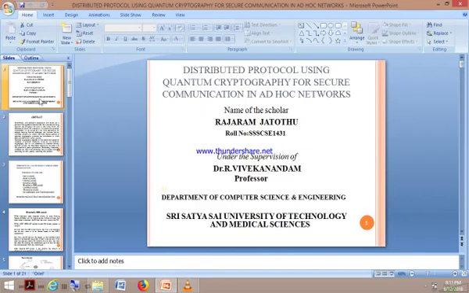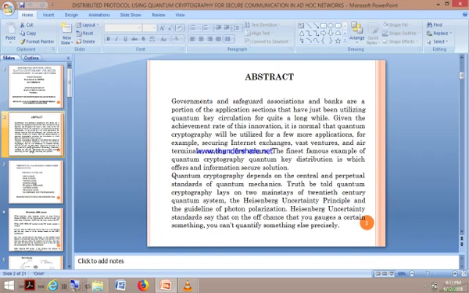Good morning all. I did my research on a distributed protocol using quantum cryptography for secure communication in ad-hoc networks, under the guidance of R. Vivekananda, Professor, Department of Computer Science Engineering. Nowadays most government organizations and different associations working with banks are making use of cryptography to enhance the security issues involved in communication.